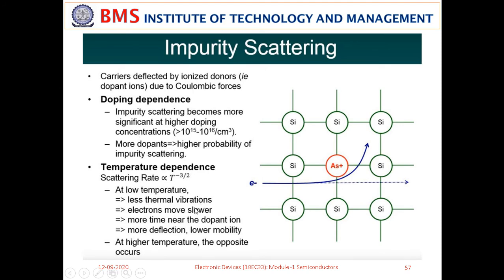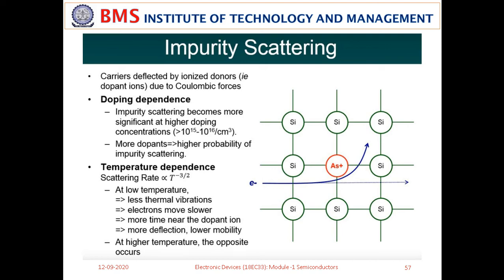At low temperature, fewer thermal vibrations occur, the electrons move slower, and the electron will spend more time near the dopant ion, so there are chances of more deflection, and that causes lower mobility. At higher temperature, the opposite of what we said will happen. So this is with reference to impurity scattering and lattice scattering. What we understood from these two things is that to calculate electric current in a semiconductor, apart from electron concentration and hole concentration, the scattering effects are also very important, because scattering decreases the mobility of charge carriers.